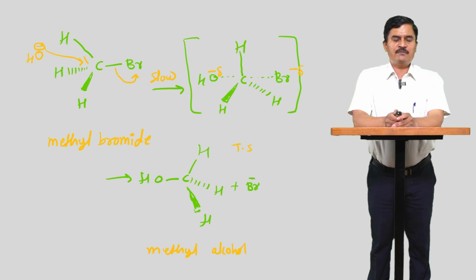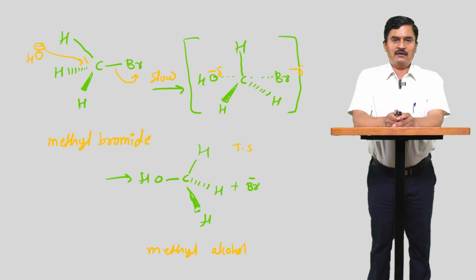For example, OH minus attacks from the backside of CH3Br, and in the slow step there is formation of a carbon attached with 5 bonds, meaning 2 bonds are partial: formation of the O-H bond, and simultaneously breaking of the C-Br bond. Bond making and bond breaking take place simultaneously.